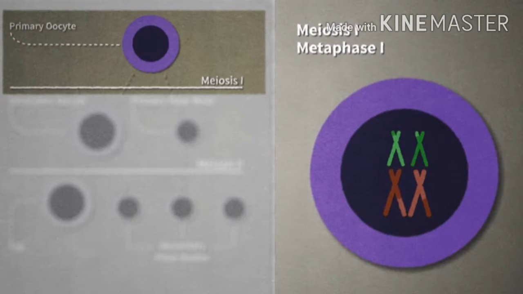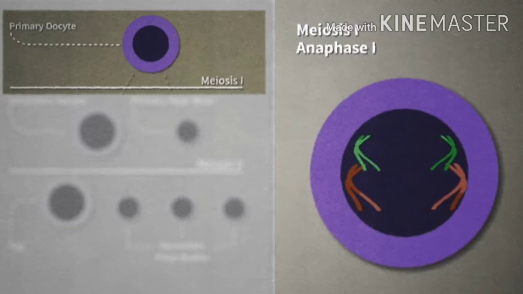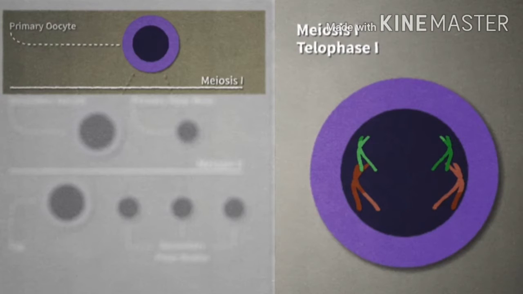Pairs of homologous chromosomes line up randomly with either member of the pair oriented to one pole or the other. The pairs also orient randomly relative to other pairs in the process of independent assortment. In anaphase 1, the chromosomes in each homologous pair are separated from each other and pulled to opposite poles. In telophase 1, one haploid set of chromosomes is present at each pole.